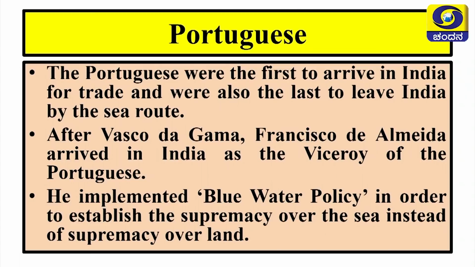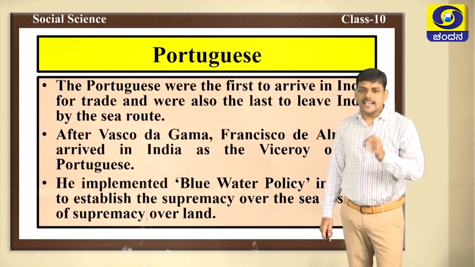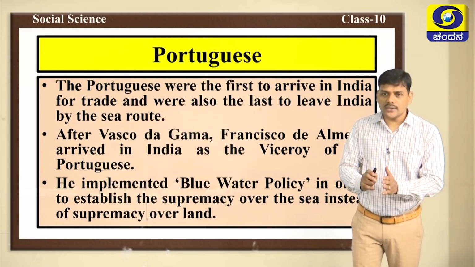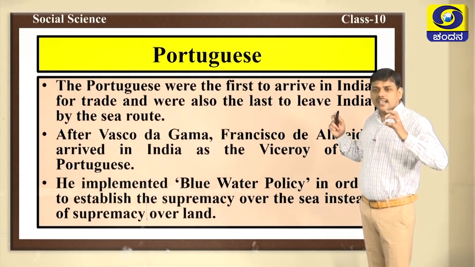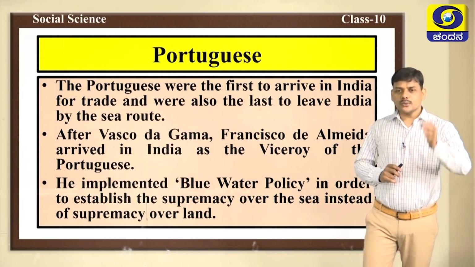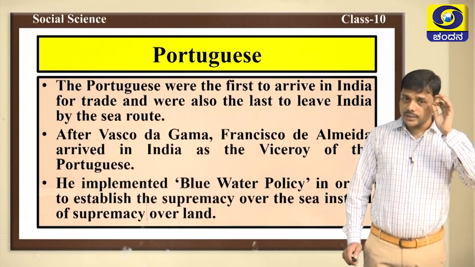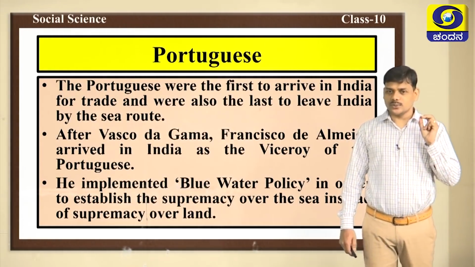First one, the Portuguese. Portuguese were the first to arrive in India for trade, and also they were the last to leave India by the sea route, because they came to India in the year 1498, and they left India in the year 1961. In this way, they were the first to arrive in India and also the last to leave. Vasco da Gama came to India in the year 1498. Vasco da Gama was the first person to discover the new sea route to India.